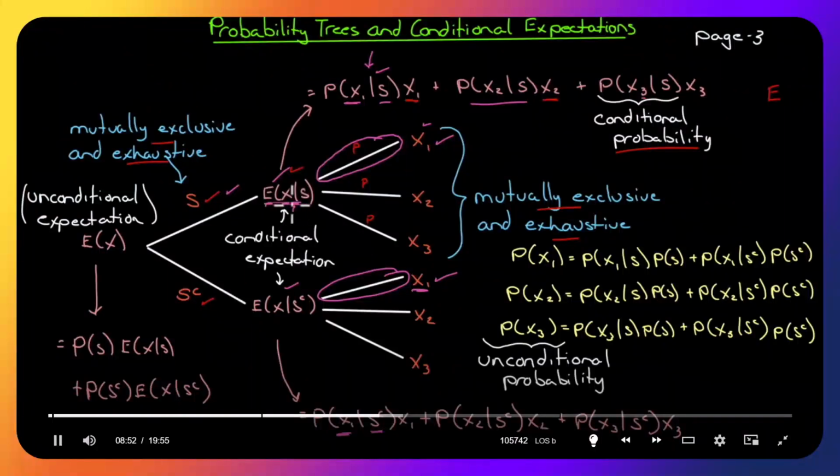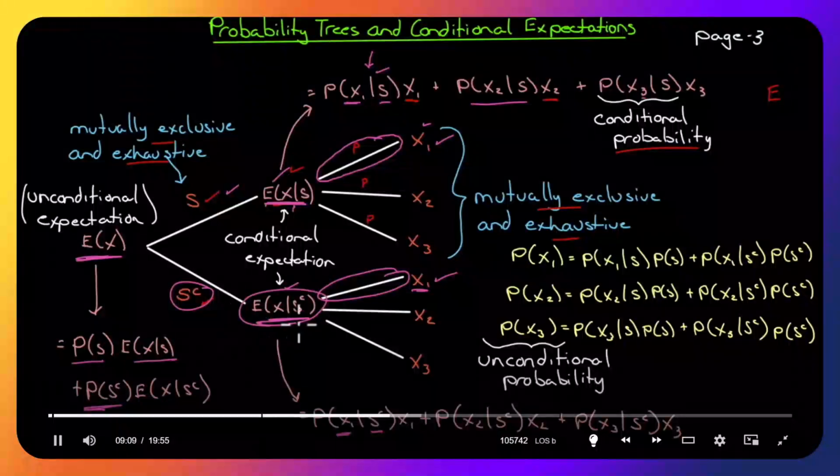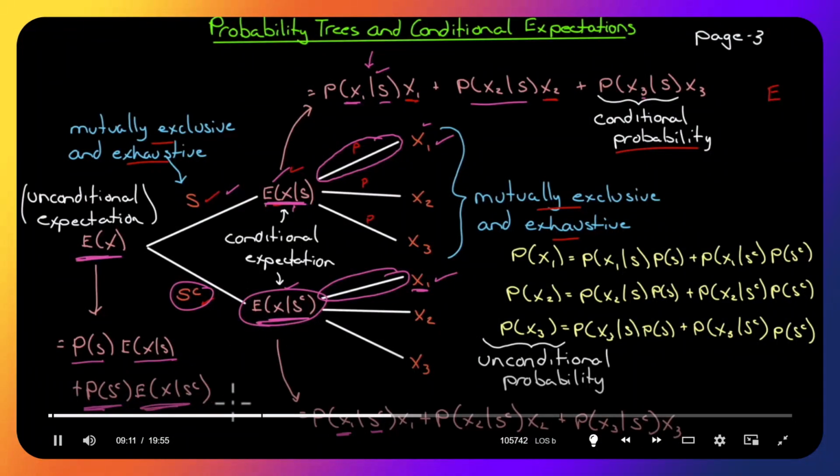Once we have this conditional expectation and the other conditional expectation, we can calculate an unconditional expectation, which is nothing more than the probability of S multiplied by this outcome, and the probability of SC multiplied by that outcome. We already saw that on the previous screen.